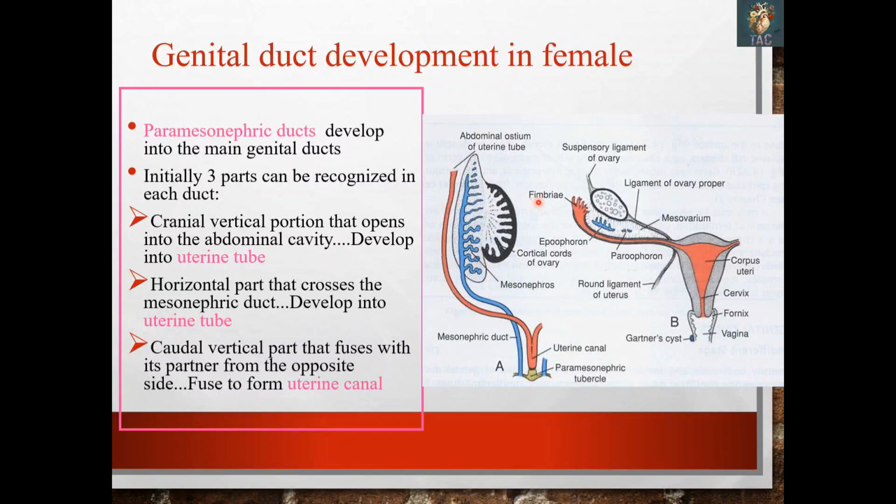Similarly, in females, as I have told you, the paramesonephric duct, the first and second part will form the uterine tube, and the third part fuses with each other to form the uterus. Then you can see the upper part of the vagina, which is also formed from the paramesonephric duct as well, and this vagina has a dual origin. Its upper part is formed from the paramesonephric duct, while its lower part is formed from the sinovaginal bulbs.